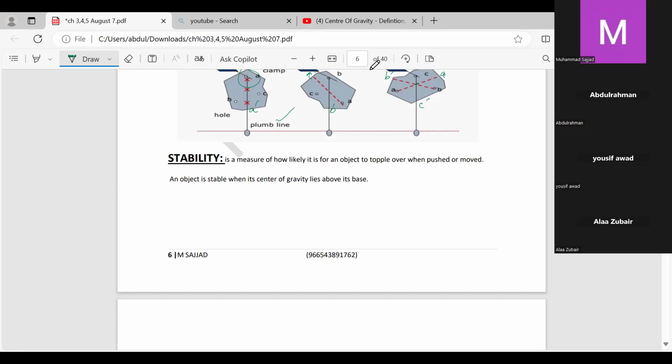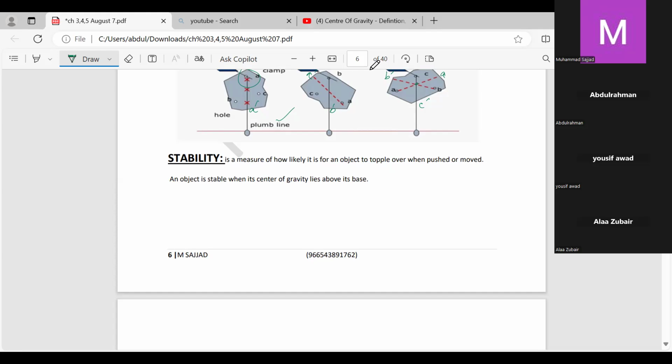is a measure. Definition, by the way, they are never asking, but we cannot say that they can never ask, they may ask, so that's what I have written here. Stability is a measure of how likely it is for an object to topple over when pushed or moved. An object is stable when its center of gravity lies above its base.